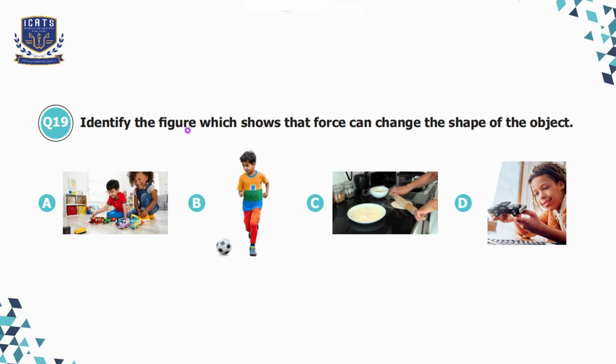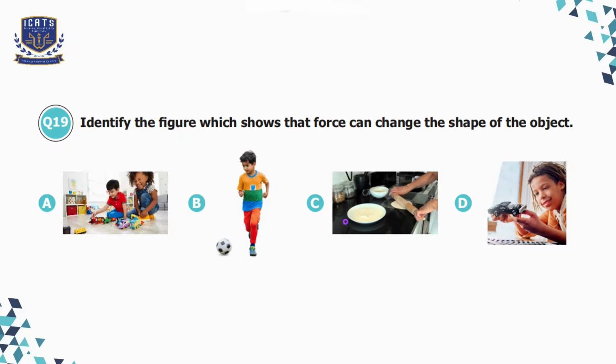Question number 19. Identify the figure which shows that force can change the shape of the object. So here in option A, children are playing with toys. Playing with toys involves movement, but it does not necessarily change their shape. Option B is the boy is kicking the soccer ball, which is incorrect. The ball moves due to the force, but its shape remains the same.